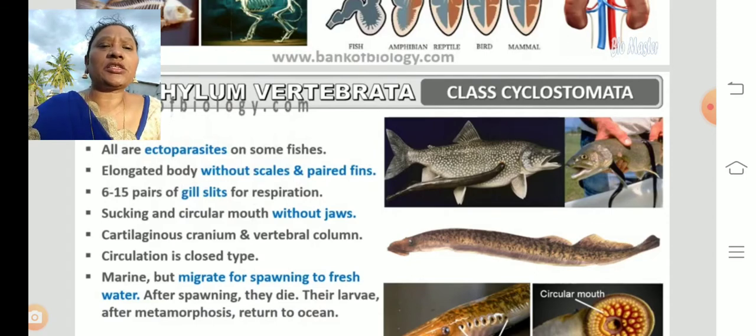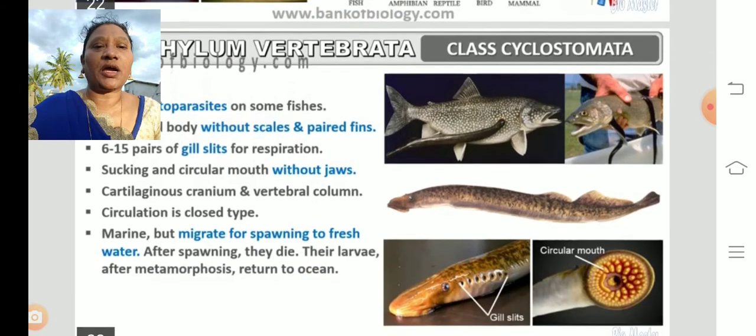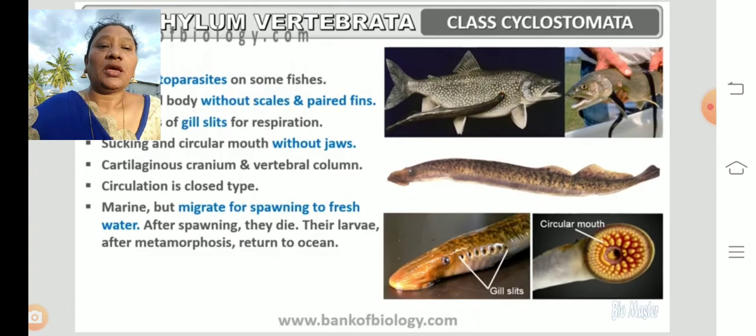And circulation is of the closed type. So blood is circulated through the blood vessels, from the heart to the body parts and back to the heart. These are mostly found in marine habitats, but they migrate to fresh water for spawning.